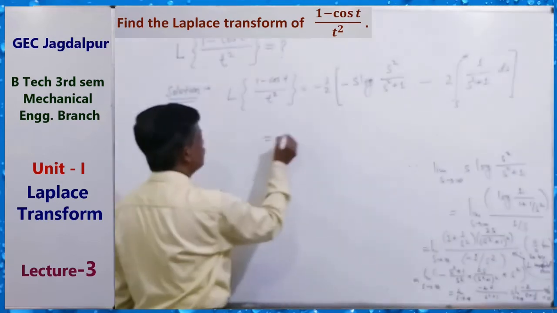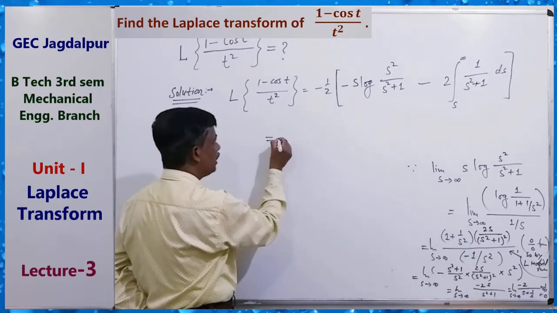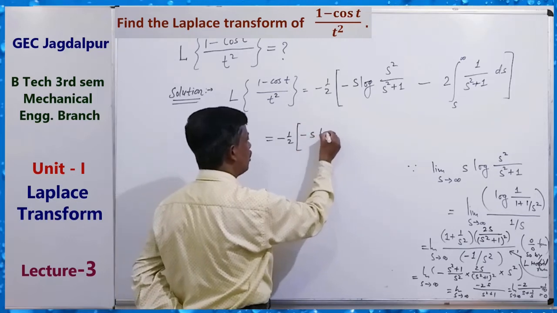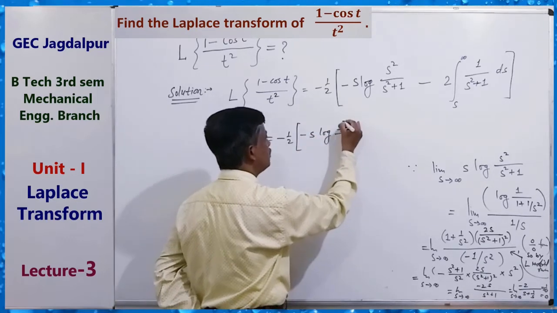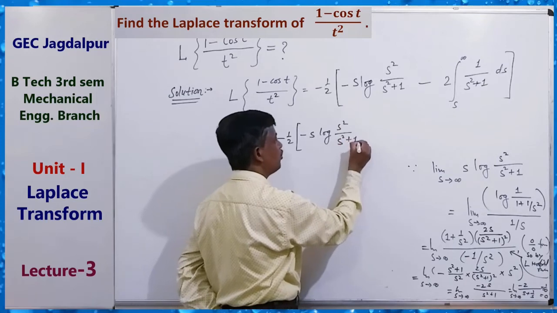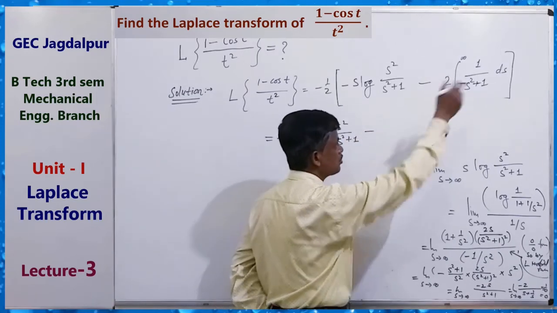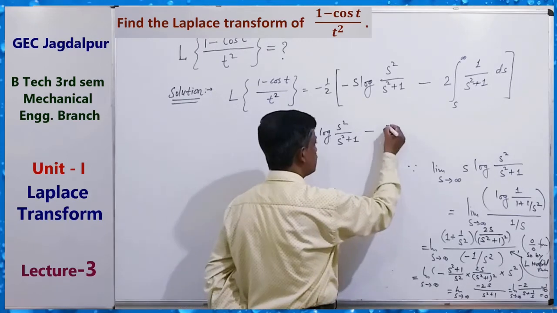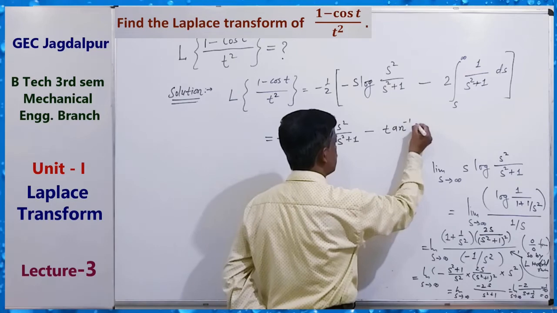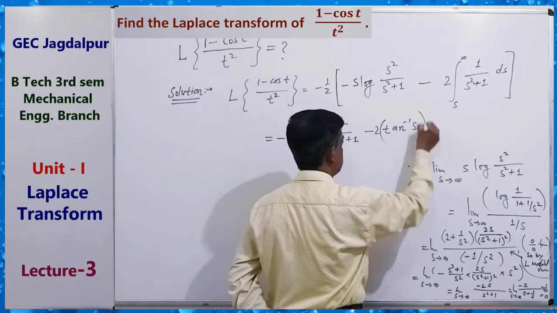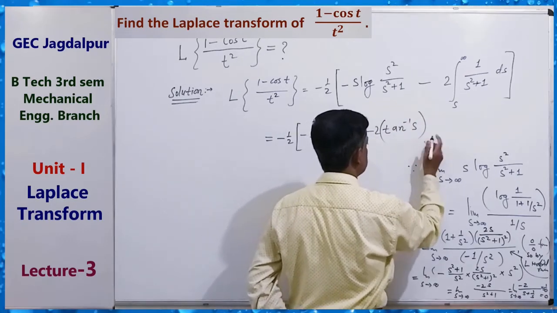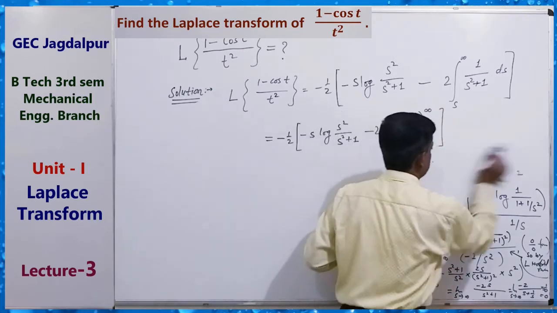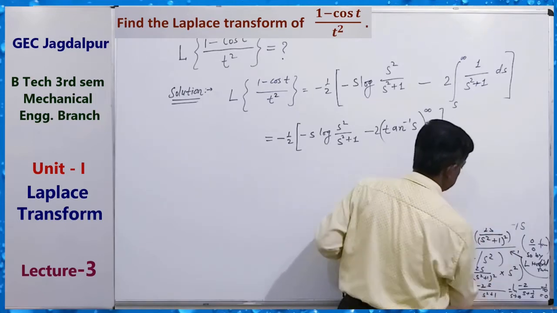Now this is equals to minus half minus s log s square upon s square plus 1, minus integration of 1 upon s square plus 1, which is tan inverse s, from s to infinity. Now we can erase it.